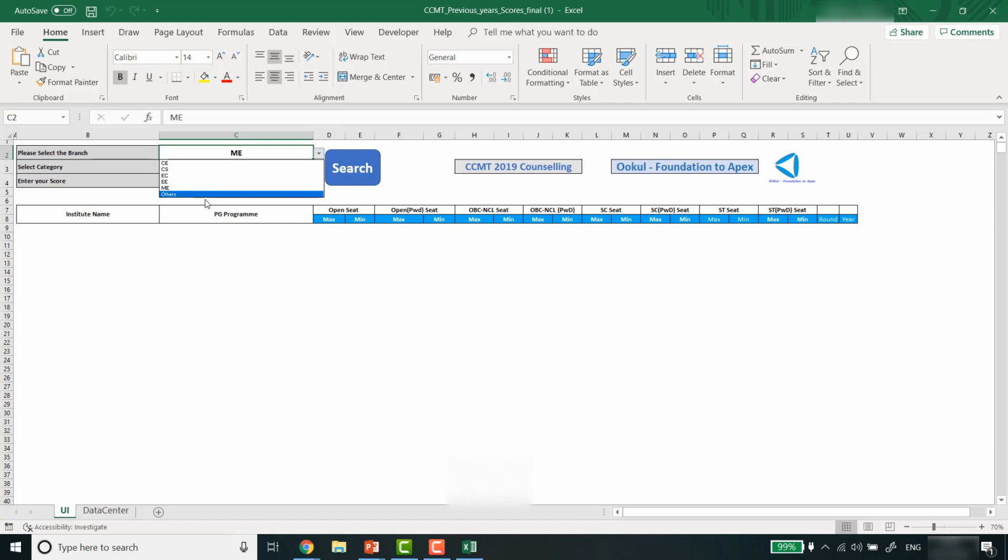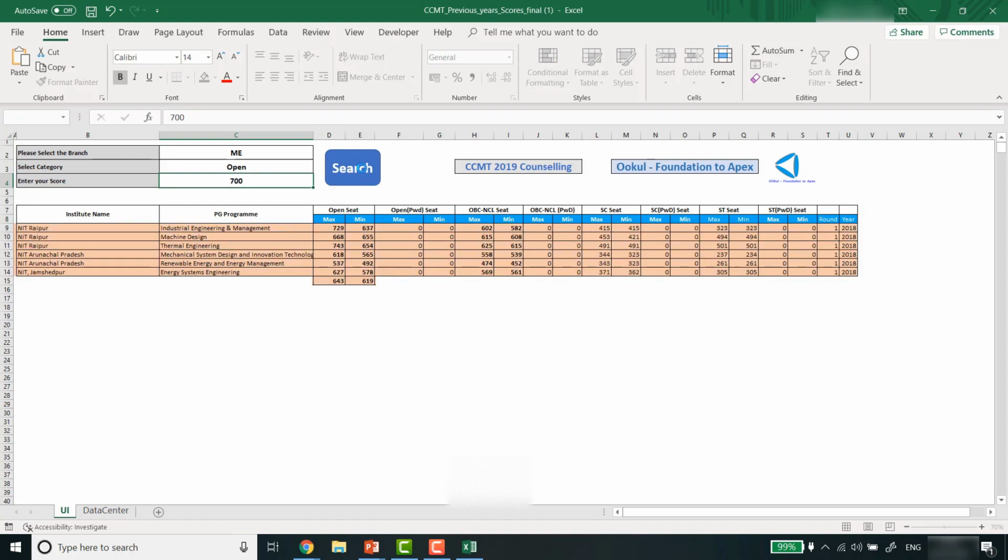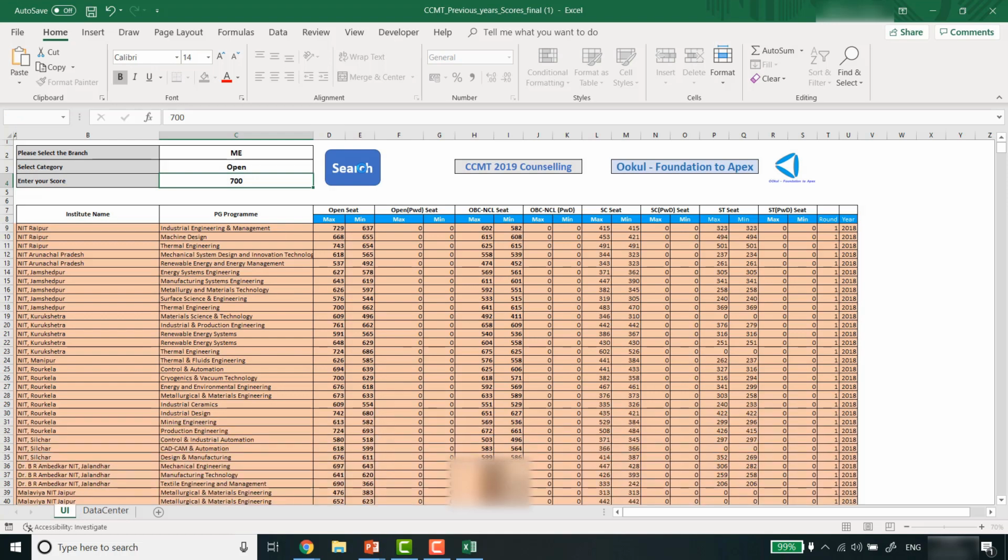If you want to search, suppose for mechanical engineering, just click mechanical engineering from here. Then select your own category. Go from here and select a category like the open category. And then suppose your GATE score is 700. Enter 700 here and press search. Now see what happens.